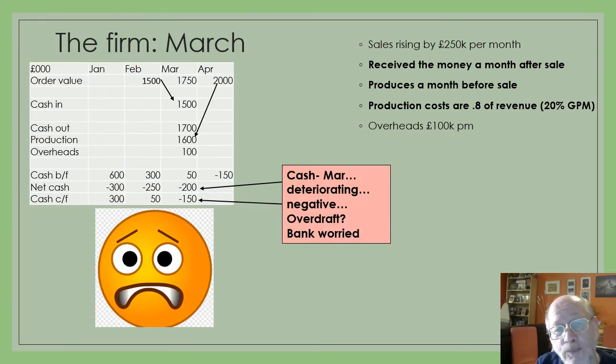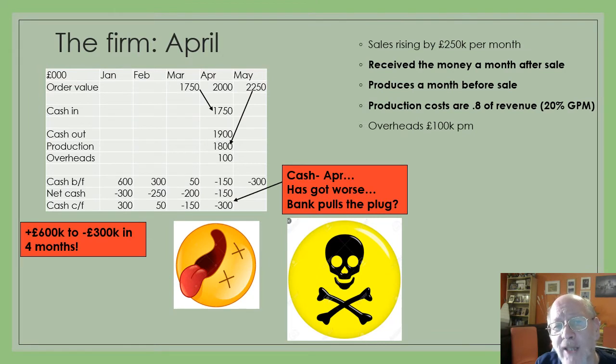Moving to March. Well, again, our cash in has gone up because now we're receiving the money for the goods that we sold in February, but we're producing for the 2 million goods that we're preparing to sell in April. So we have another negative net cash flow of minus 200. Remember, we only had 50,000 going into this month, so we've now hit an overdraft. And the bank is starting to ask some questions. The bank is starting to see a deteriorating balance. They're going to be telling us to sort ourselves out.